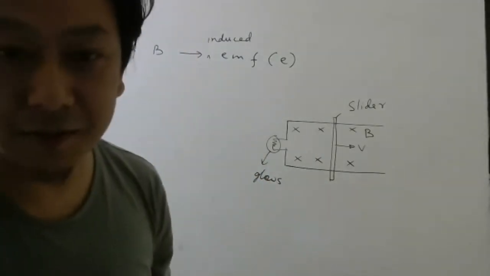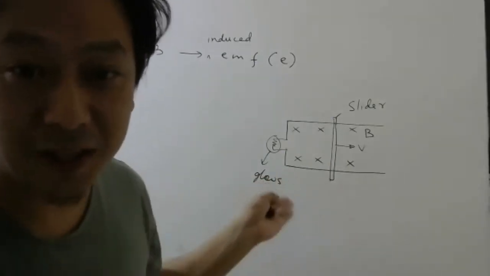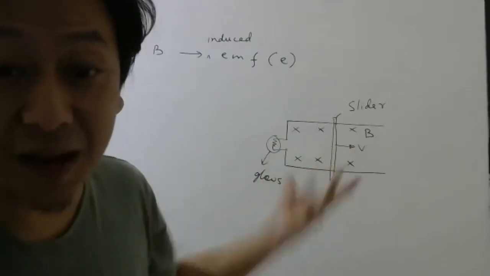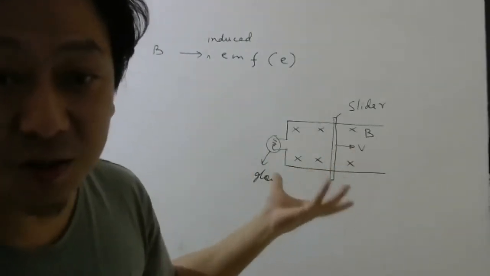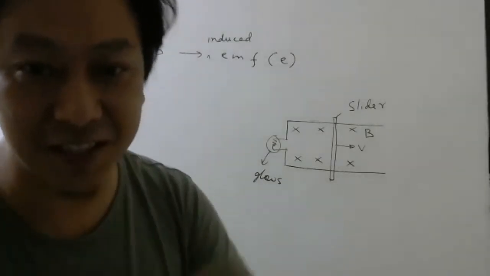Very, very surprising. For many people, it was like magic only. Some people actually earned money by doing this kind of experiment, by showing this as magic. Why magic? Because there is no battery. You don't see any source of energy. So obviously somewhere the energy has to come. We will discuss later.